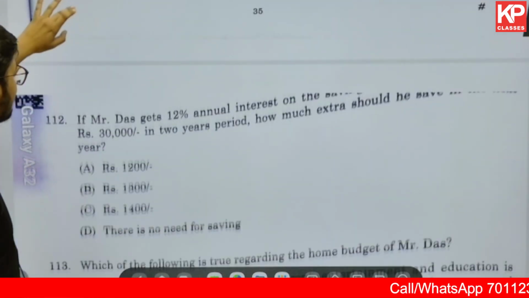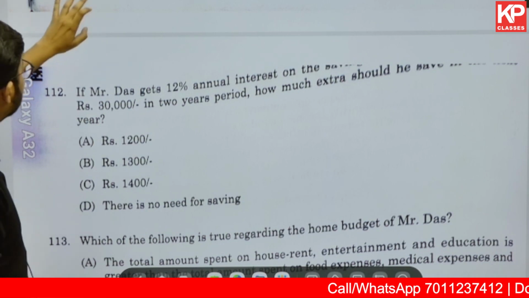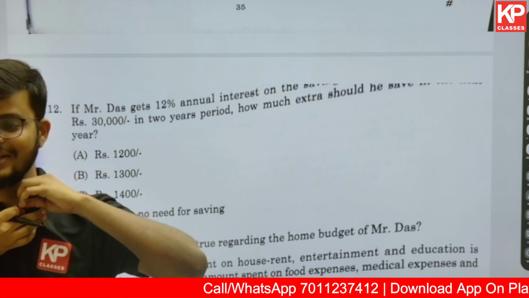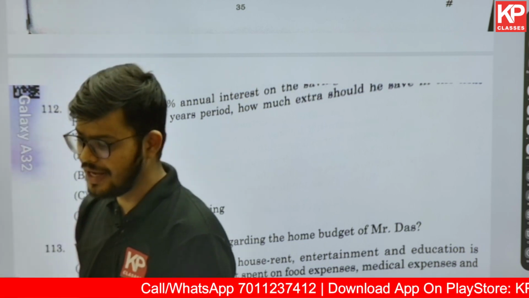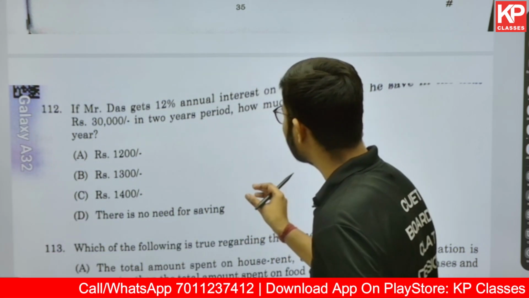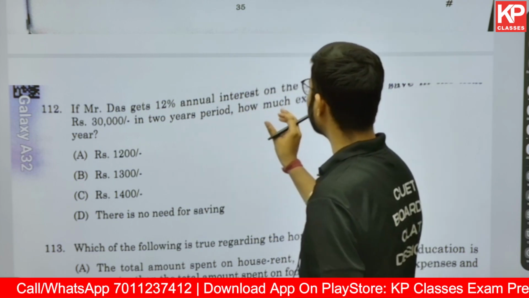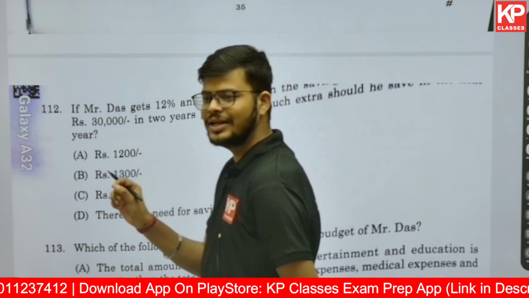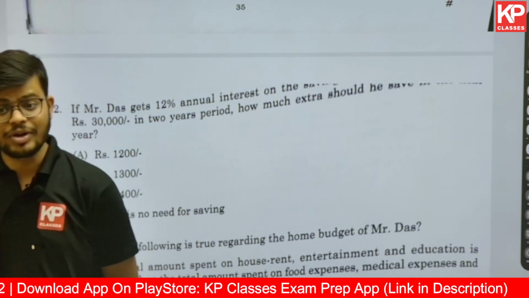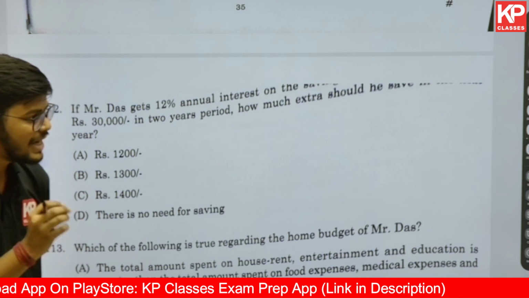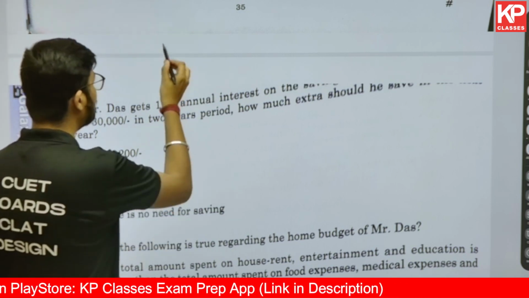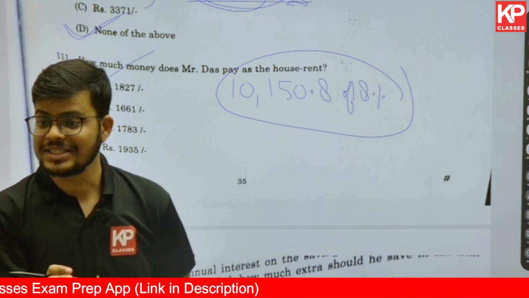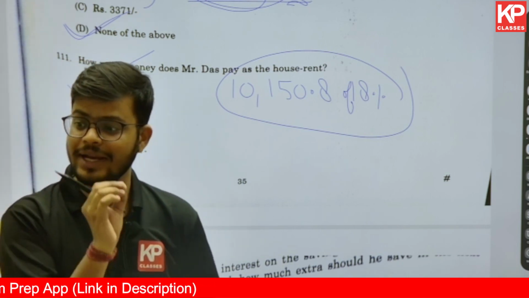This is about question number 111, and then 112 is given. If Mr. Das gets 12% annual interest rate on the saving, and he wants to save 30,000 rupees in 2 years of time, how much extra money should he save this year? Now this is again very simple. You know that the total salary we have already calculated in the last class is equal to 10,150.8 rupees.